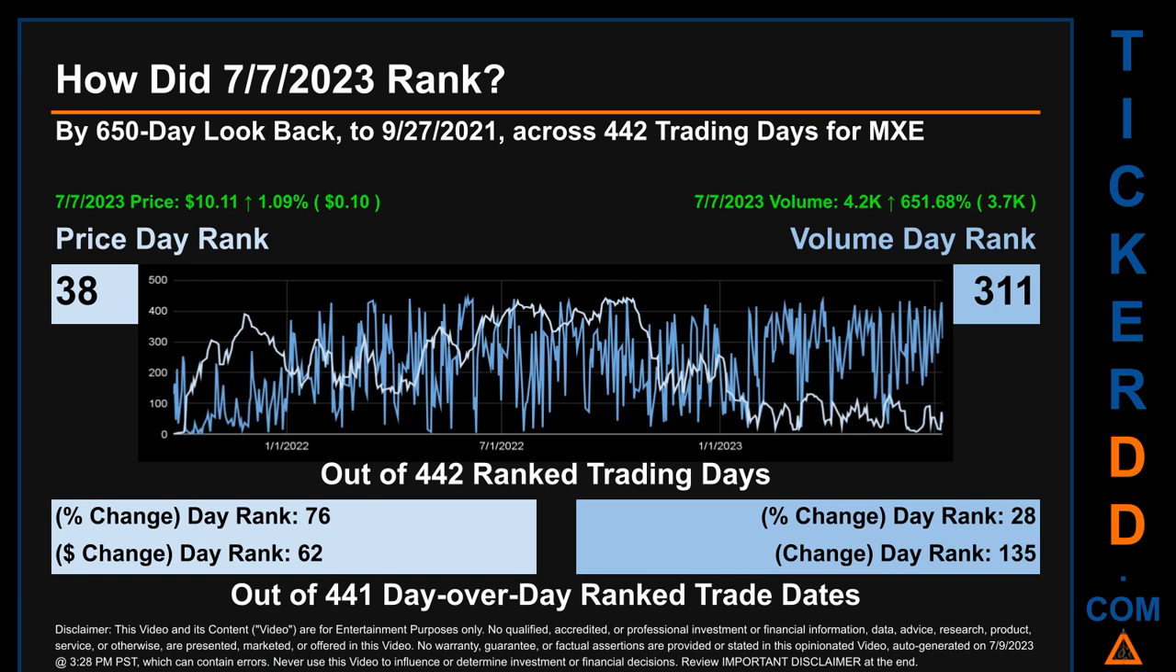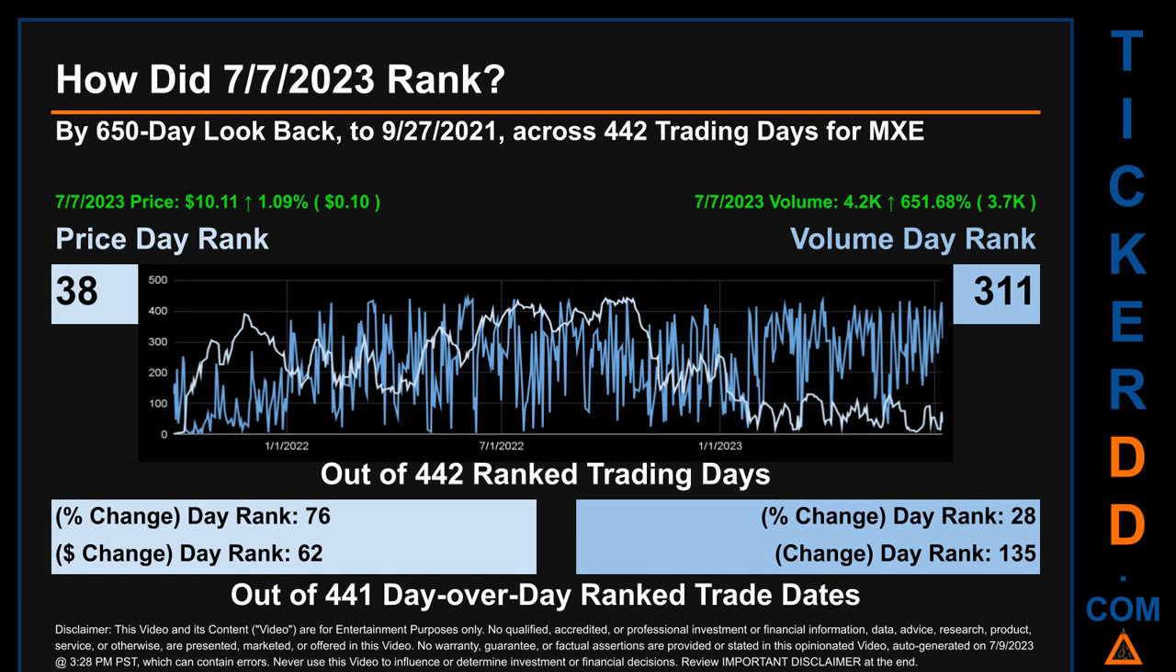Each of the 442 trading days were ranked amongst themselves by highest end-of-day price and volume, with a rank of 1 being the highest and 442 being the lowest ranked day. The line graph overlays price and volume's daily ranking, as shown respectively in light versus dark blue, across those target days' trading days. In this view, essentially the dips are good whereas the spikes are bad.